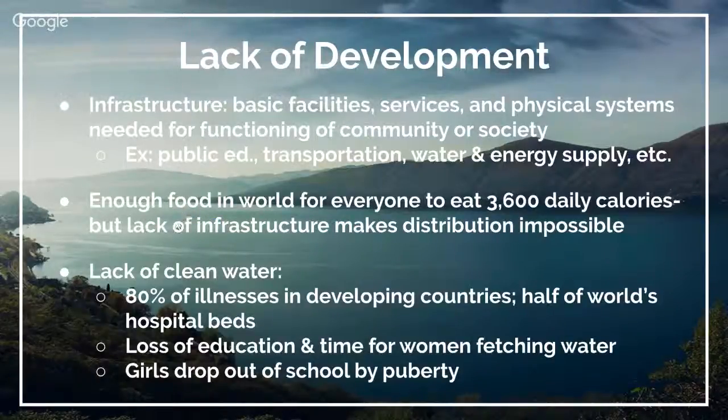Fun fact for you, there's actually enough food in the world for everyone to eat 3,600 daily calories. So we don't have a lack of food, but the lack of infrastructure makes distribution impossible. The majority of that food is eaten in places like the United States or globalized areas, and we don't have the infrastructure, the roads, the transportation, the energy to distribute that to the entire world.